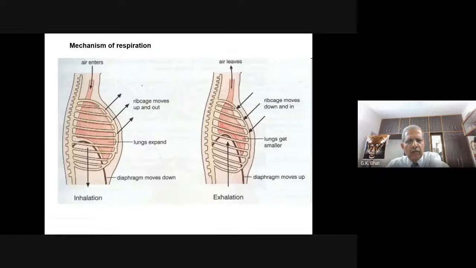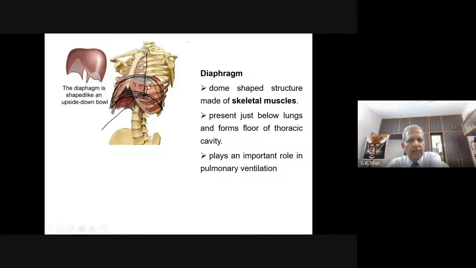Not only that, even the sternum bone, the breastbone, comes up, or gets pushed out. Ribs move upward, and the sternum or breastbone gets pushed outward. This makes an increase in the volume along the dorsoventral axis. This further increases the volume of the pulmonary cavity.